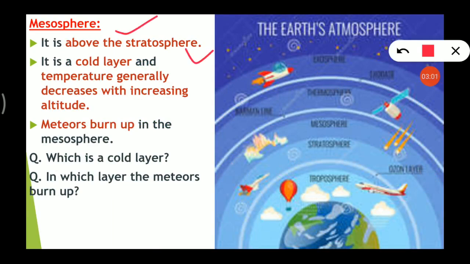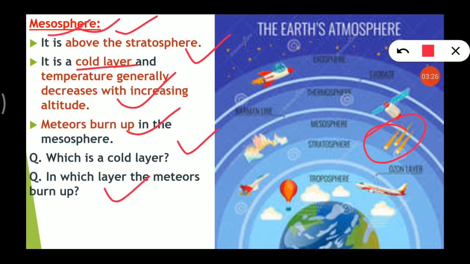It is above the stratosphere, and it is a cold layer, and temperature generally decreases with increasing altitude, and matter burns up in the mesosphere. So which is a cold layer? Mesosphere. And in which layer does matter burn up? So mesosphere. Look here in the picture. First this one is troposphere, this is stratosphere, then after comes mesosphere, and here you can see matter, they burn up here in this layer.